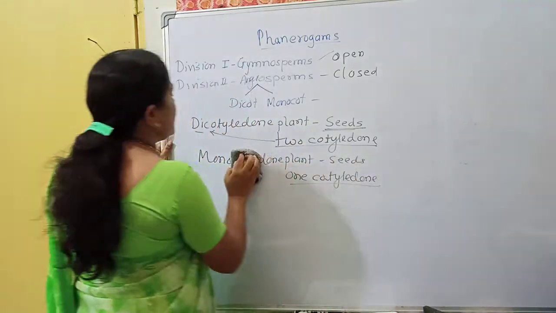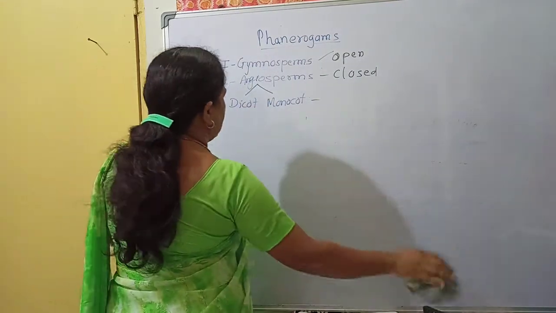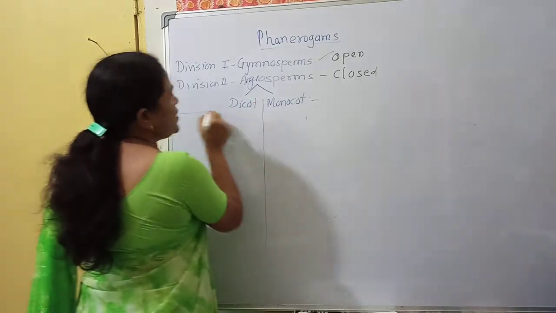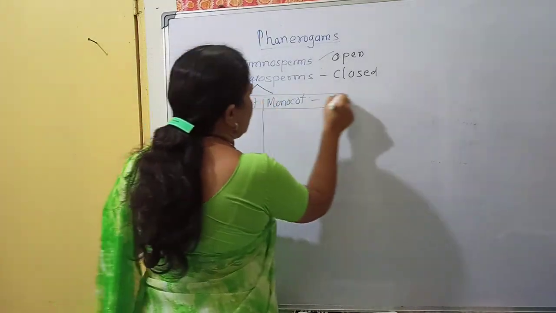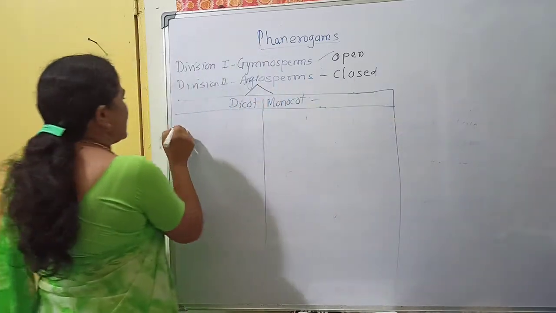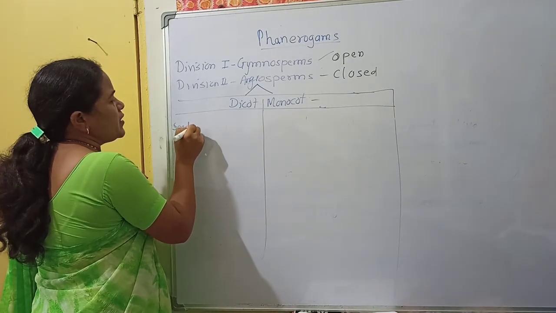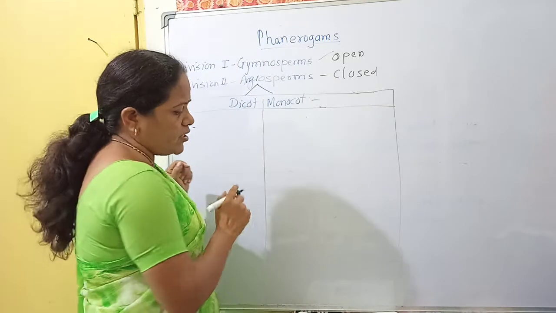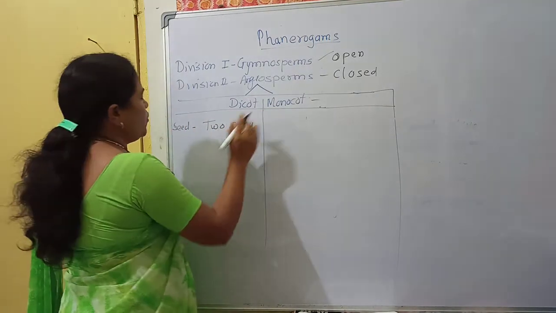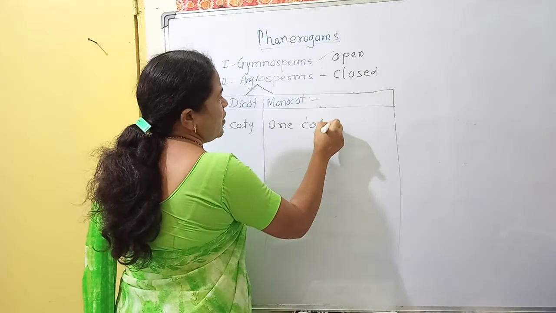Now, what is the difference between a dicotyledonic plant and a monocotyledonic plant? This is the difference between dicot and monocot, in terms of characteristics which are present or not. First one is the seed. What is the type of seed? Dicot has a seed with two cotyledons, and monocot has a seed with one cotyledon.